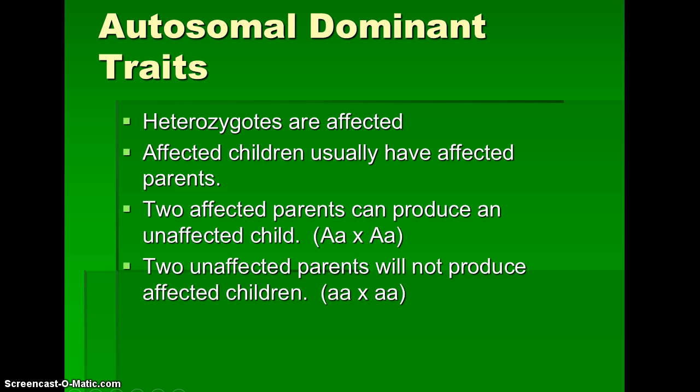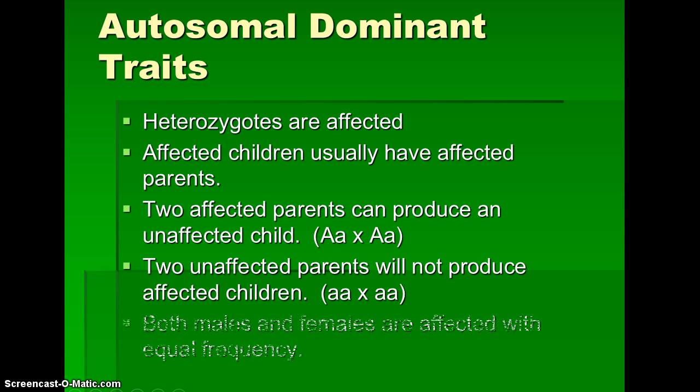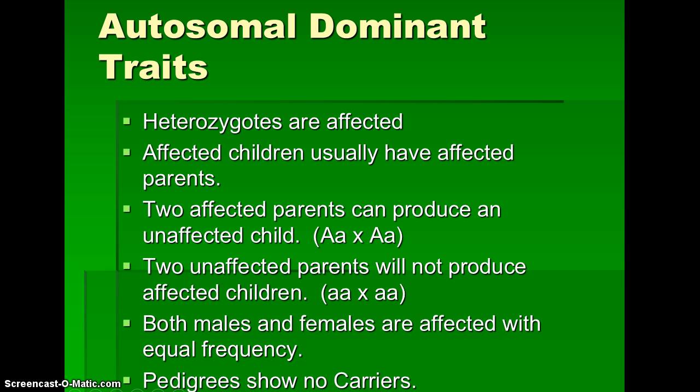It has a mutation. 2 unaffected parents will not produce affected children. Both males and females are affected equally. And if you did a pedigree, there's no such thing as carriers, because if you're big, you have it. If you're big, little, you have it. If you're little, you don't have it. So there's no such thing as a carrier, because a carrier is somebody who has the gene, the mutated gene, but does not have any disease.